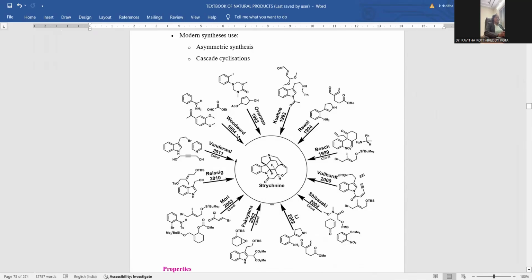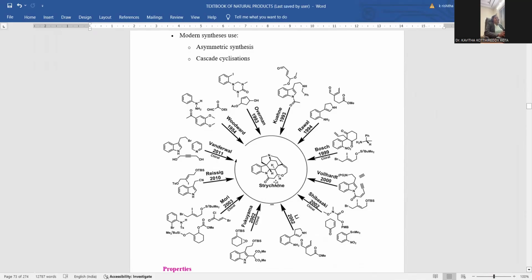Woodward is the scientist in the year 1954. It is the starting point of the synthesis, as we already discussed. The Fischer indole synthesis pathway is taken, and Woodward successfully started with this. 1954 is the inception for this reaction, where strychnine laboratory synthesis was accomplished by taking phenylhydrazine as one of the components, and the other is a kind of benzaldehyde analog with an ester linkage.